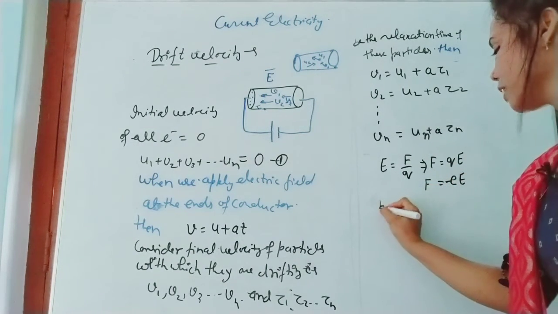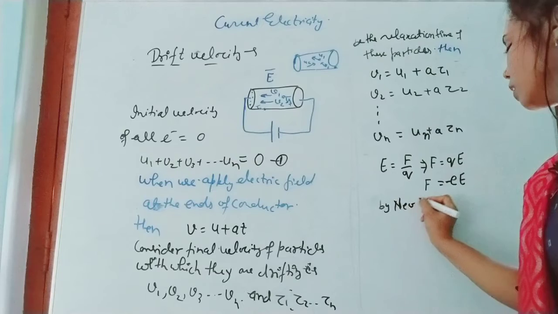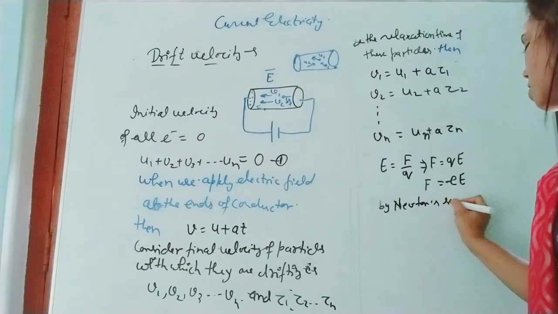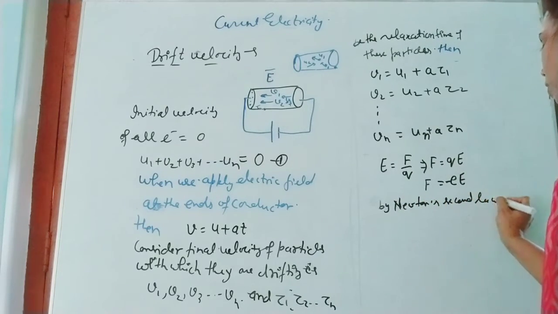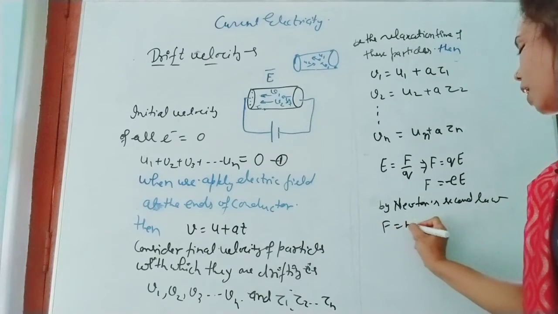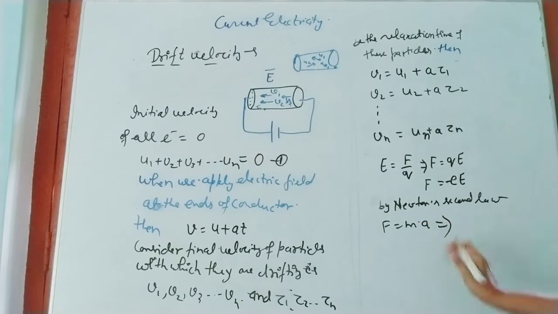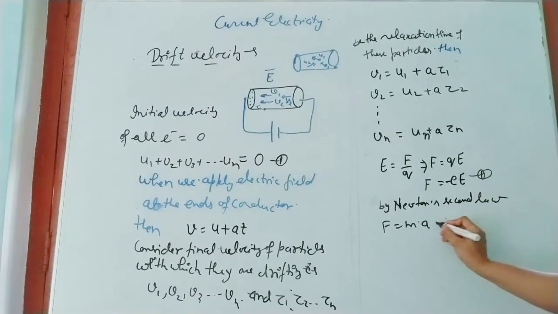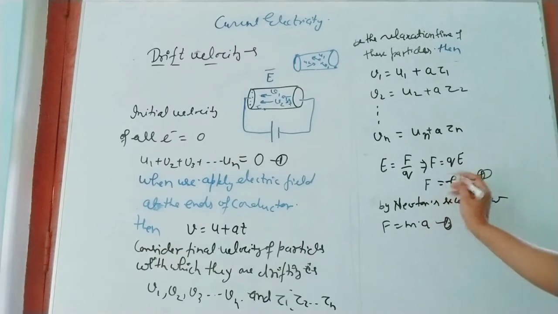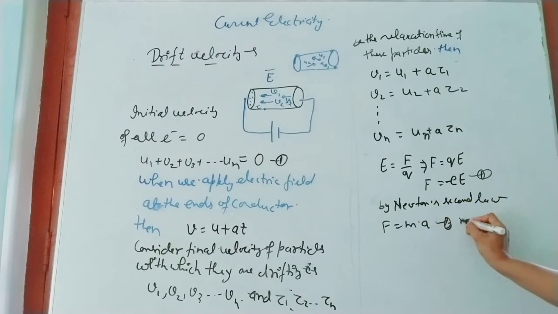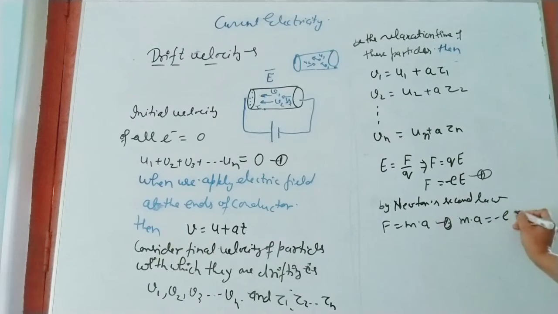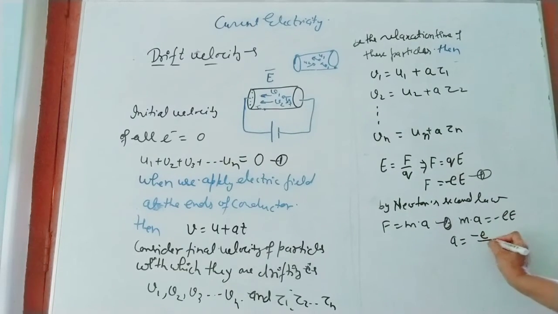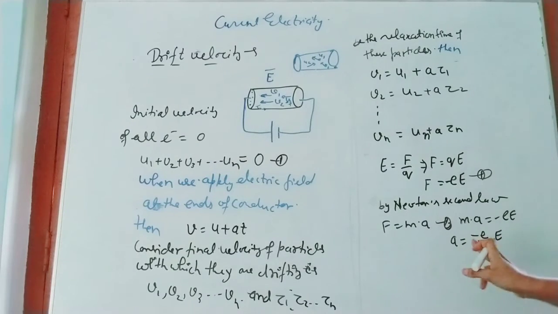By Newton's second law, force equals mass times acceleration. So by equations 1 and 2, we got F equals this one also, F equals this one also. So m into a equals minus e into E. From here, a equals minus e upon m into E. So acceleration a equals minus e E upon m.